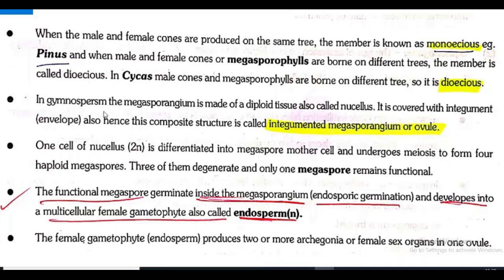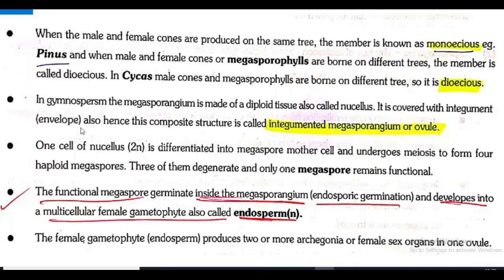In Gymnosperm, the megasporangium is made of a diploid tissue, also known as nucellus. Once again, see the point. In Gymnosperm, the megasporangium is made up of a diploid tissue also called nucellus. It is covered with integument or envelope.